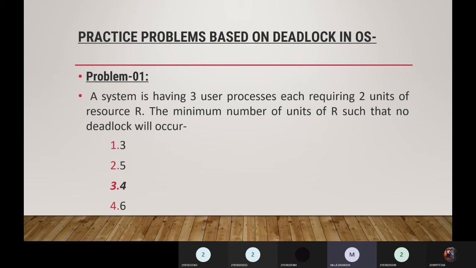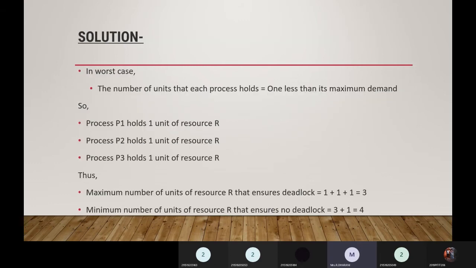Let's see how they arrived at the solution of 4 units. So in the worst case, what is the formula we found? The number of units that each process holds is equal to 1 less than its maximum demand. So process P1 holds 1 unit of resource, P2 1 unit, P3 1 unit. Thus the maximum number of units of resource R that ensures deadlock is 1 plus 1 plus 1, which is equal to 3.